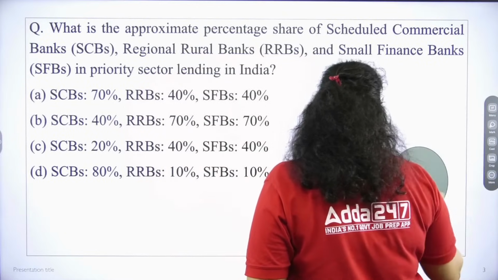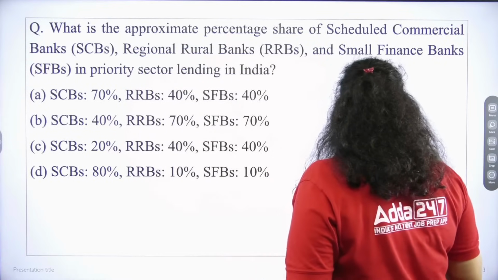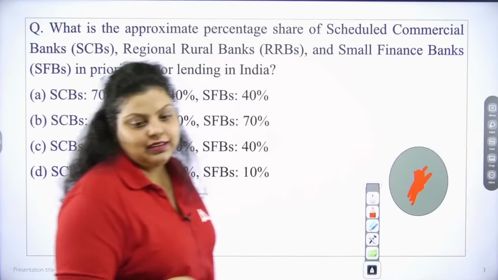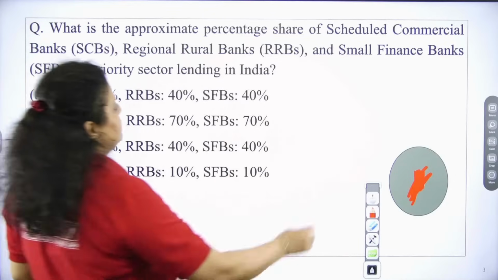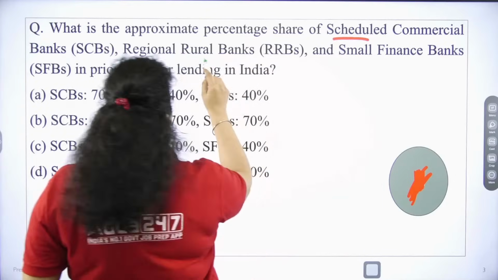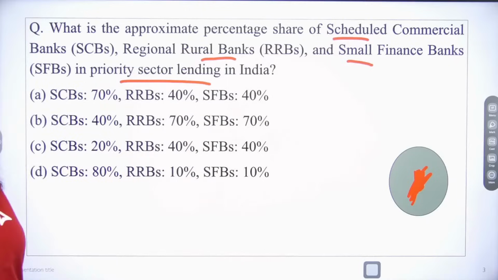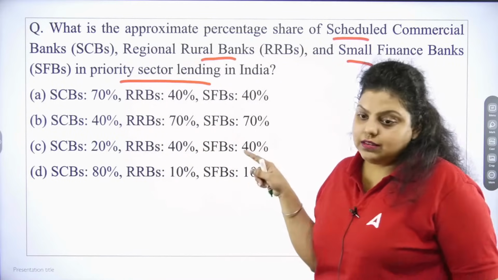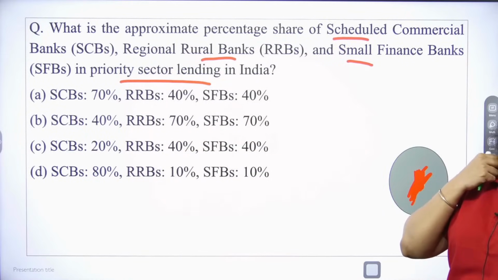Okay, the second question is asking about the overall. I was not able to hide the answer, as I was making a lot of questions, so I didn't get the time. What is the approximate percentage share of scheduled commercial banks, RRBs and small finance banks in priority sector lending?